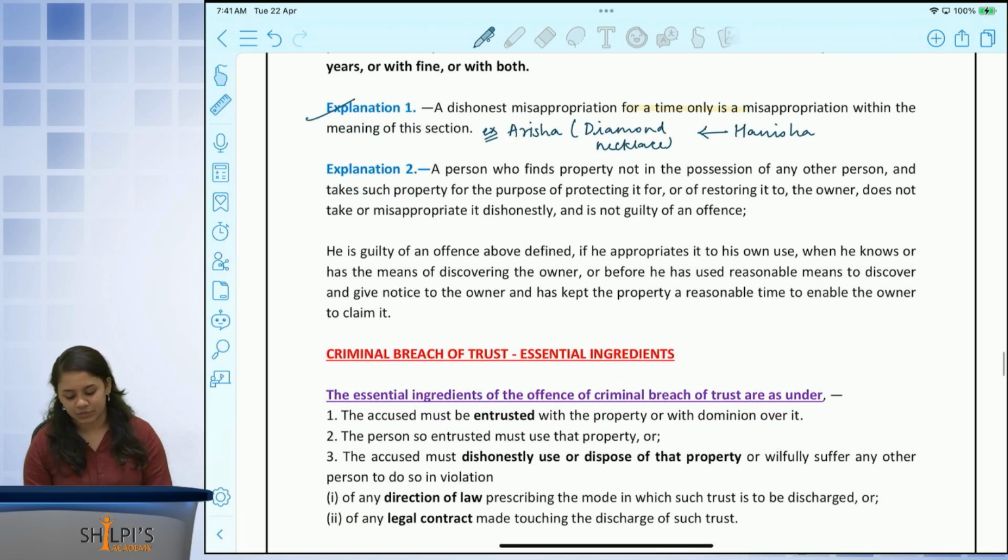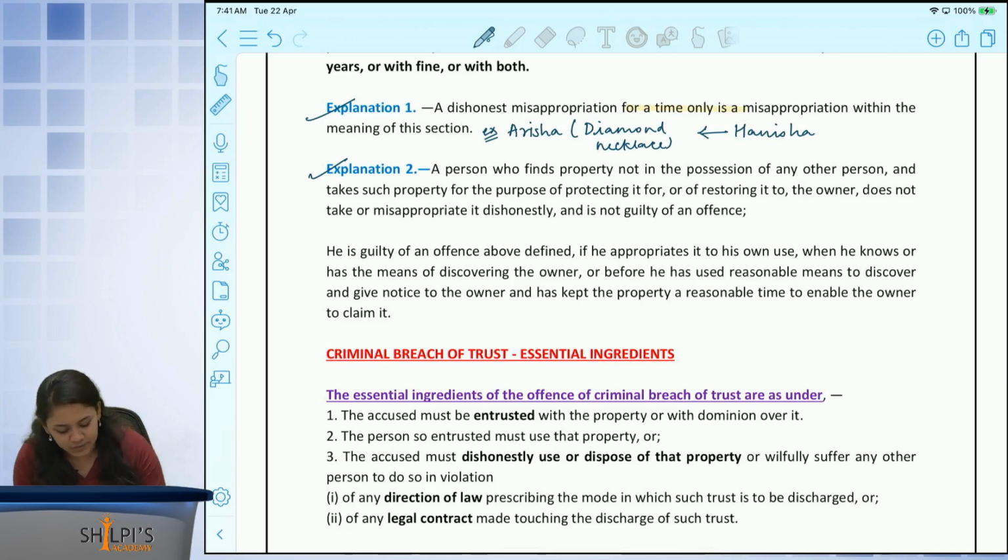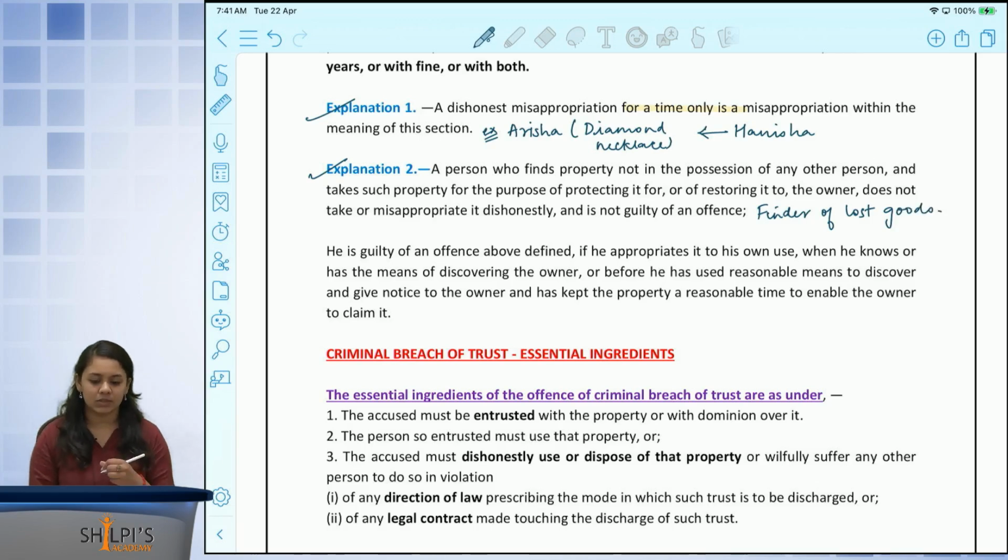Second explanation. I will call this explanation the finder of lost goods. Now, if a person has found any property which does not belong to him, when he finds this property, there is a requirement for this person to take all necessary effort to find the actual owners of the property.